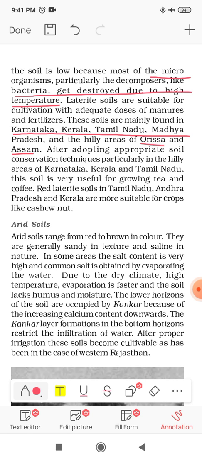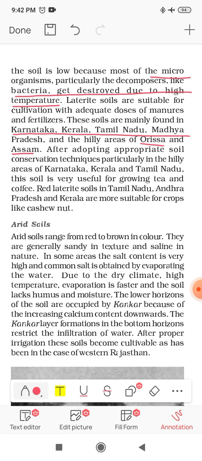In these areas, where we have heavy rainfall and high temperatures, we require the combination of both. So this is the area where we have the laterite soil, and of course we also require the leaching process.